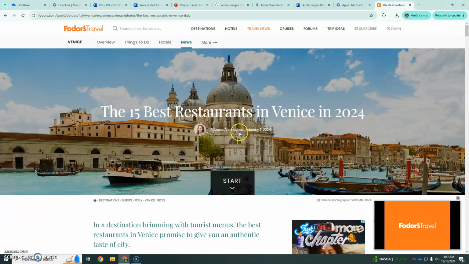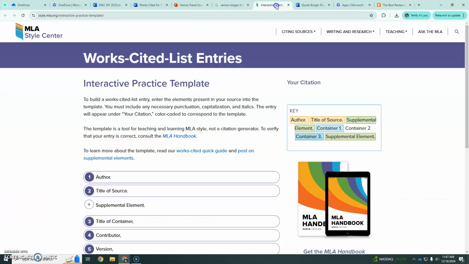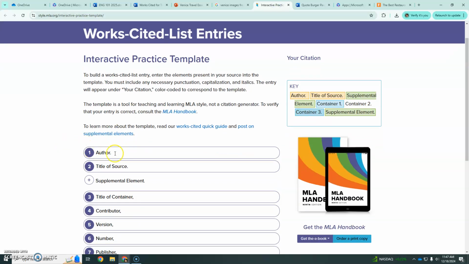And then I will use Hughes in my parenthetical citation, and I'm going to show you how to do that. The reason I'm going to use Hughes is because the author's last name comes first in the works cited for any source. It's not the author's full name, just the last name. So you can see how that works here on style.mla.org and on your SAM student handout, which you have in your content on Canvas, not on Blackboard.